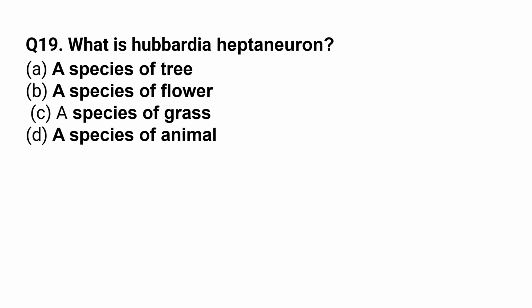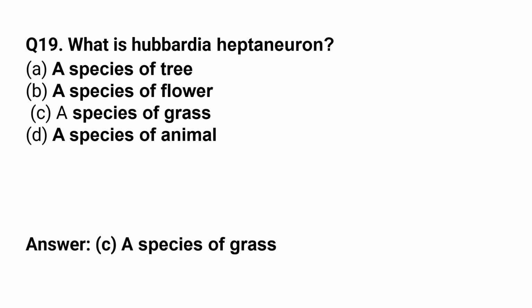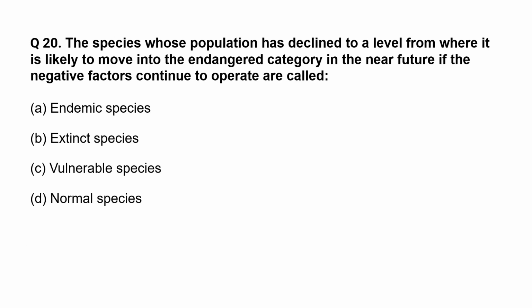What is Hubbardia heptaneuron? It is a species of grass. So the correct option is option C. The species whose population has declined to a level from where it is likely to move into the endangered category in the near future if the negative factors continue to operate are called the vulnerable species.